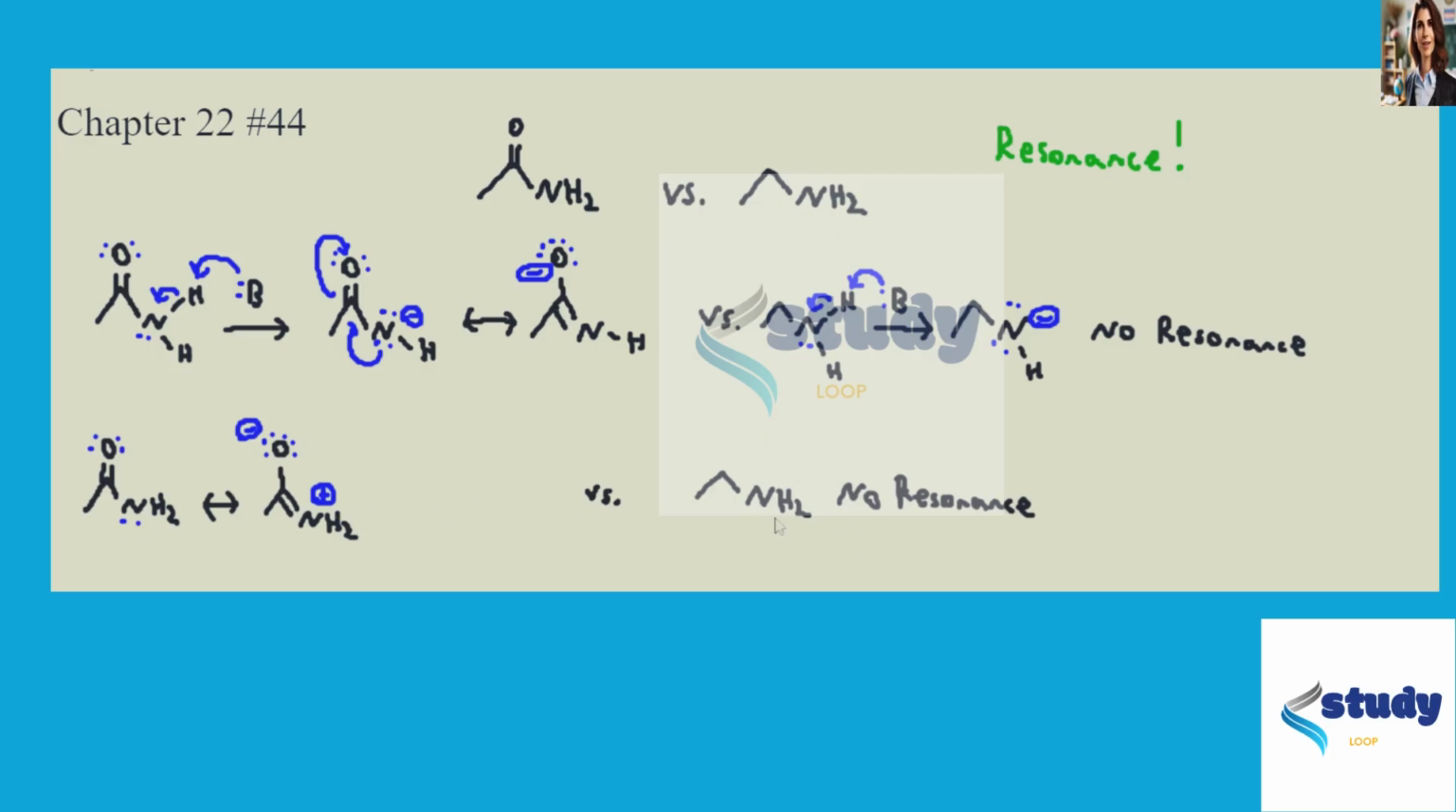Whereas, again, the primary amine has no resonance structure. So for the primary amine, the lone pair is on this nitrogen all of the time. And so it always has that lone pair of electrons to donate to something to act as a base. And so really the differences between these two molecules come down completely to resonance. And that is the answer to chapter 22, problem number 44.